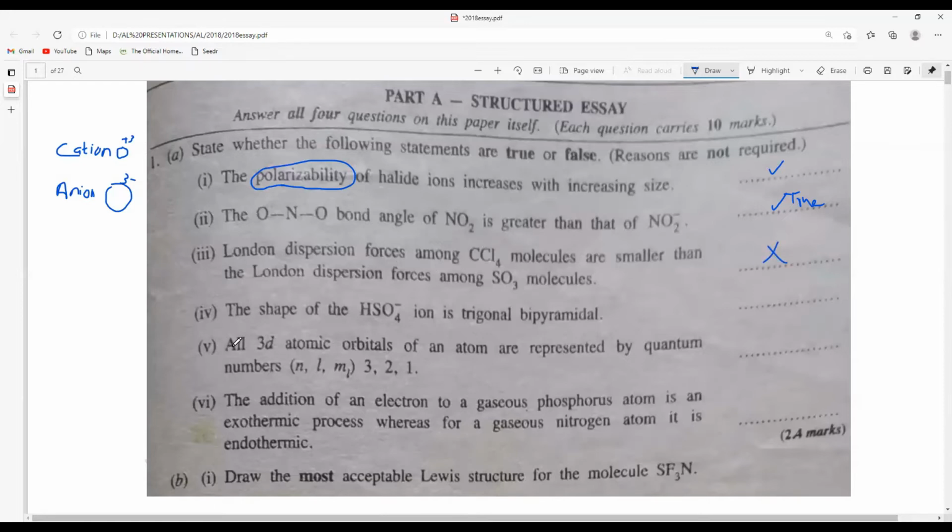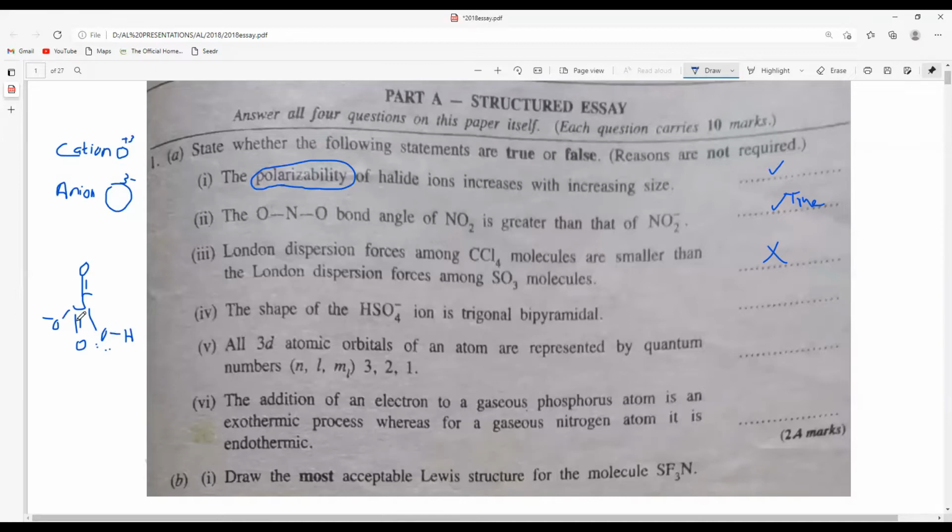And the fourth one: the shape of the HSO4 minus ion is trigonal bipyramidal. This comes directly from H2SO4. Basically there should be an OH group here and the rest of the oxygens. There will be a double bonded one, another one here, and another one here. For the valency of sulfur, 1, 2, 3, 4, 5, 6 electrons are covered here, and this is the negative charge. When you check the shape around sulfur, it is 1, 2, 3, 4, so it's basically tetrahedral. But with respect to this oxygen, it is bent.